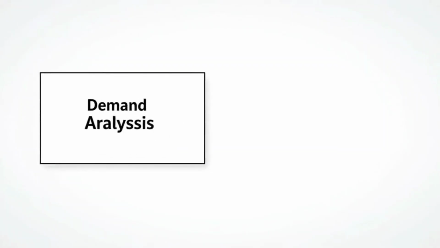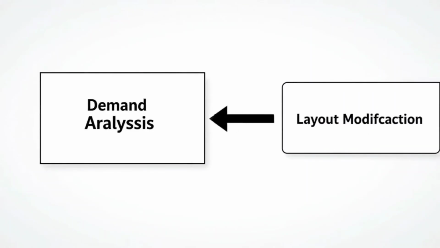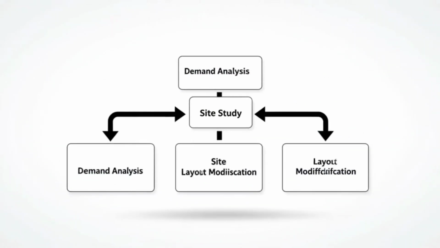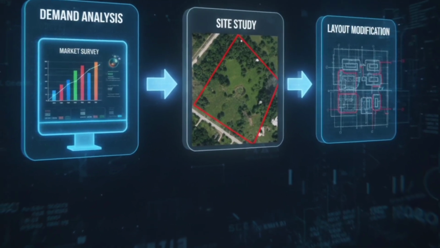Plant expansion requires systematic planning. The first step is demand analysis. Industries must study whether customers will actually buy more products. Expanding without demand leads to losses. The second step is site and space study. Expansion may require additional land, proper access roads, and consideration of future growth.